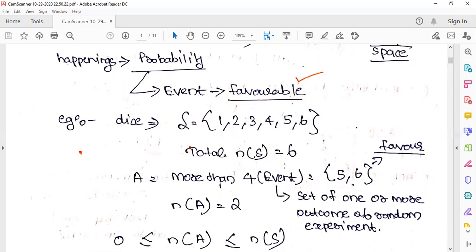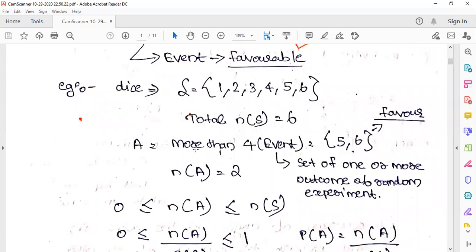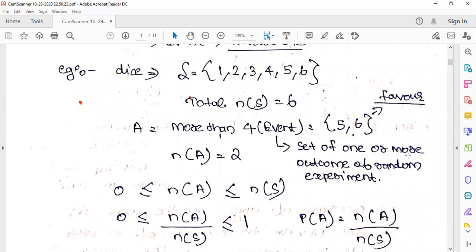Okay, so here we have the sample space 1, 2, 3, 4, 5, 6, and the total count n of S is 6. And A is our event: how many numbers are there which are more than 4, right? So a set of 1 or more outcomes of the random experiment is what we call the event. That is actually the favorable output.